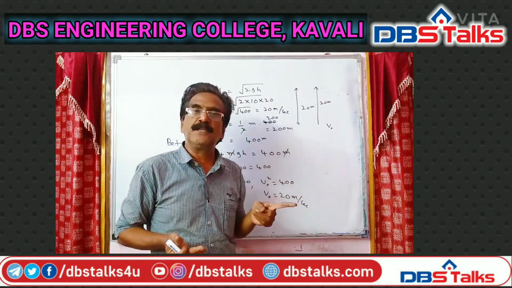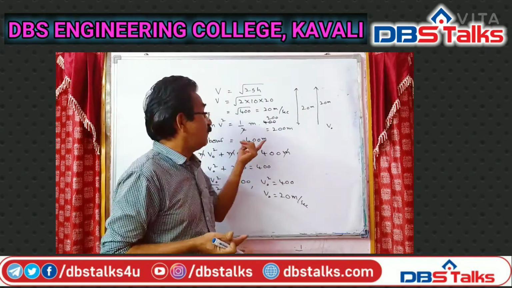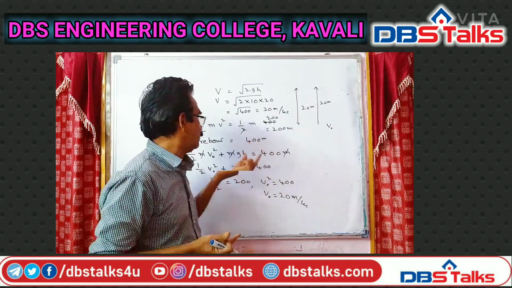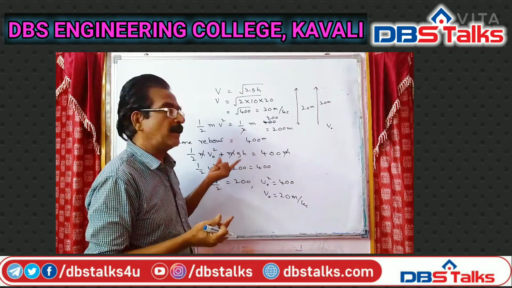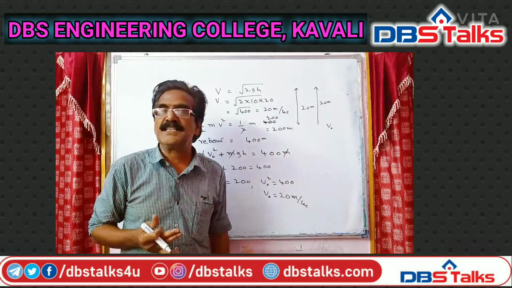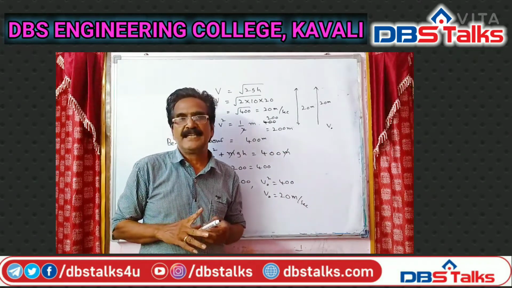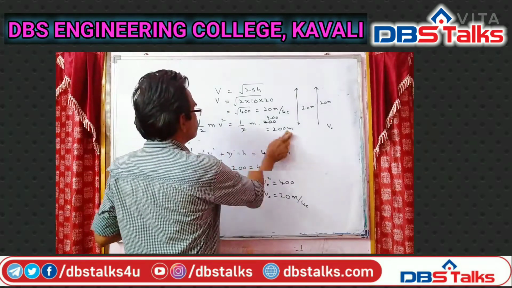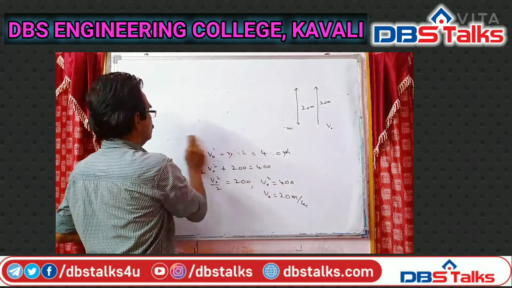It lost 50% energy, so after losing 50% it has become 200 m. Earlier the energy of the ball must be 400 m before touching the ground. So we have equated the energy of the ball before rebound to this, and after equating these two things, we get v0 is equal to 20 meters per second.